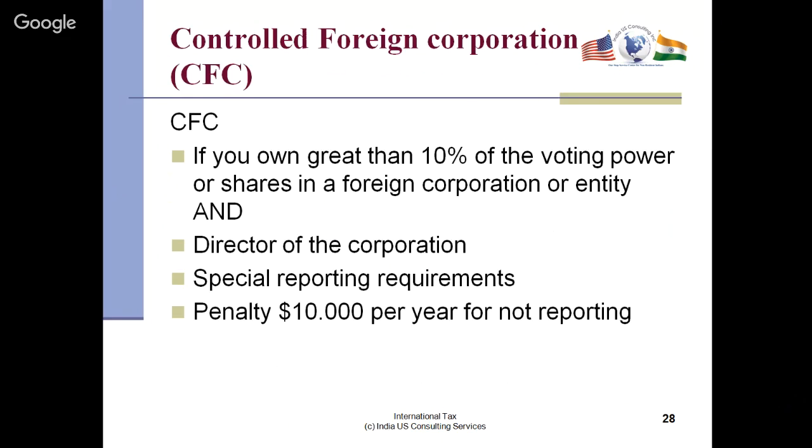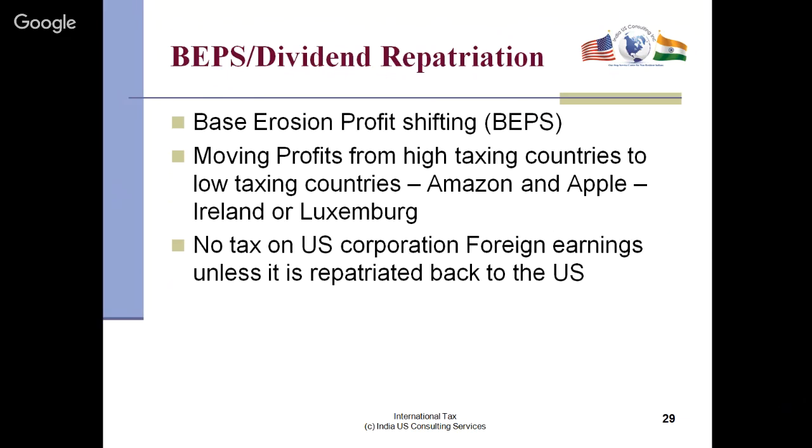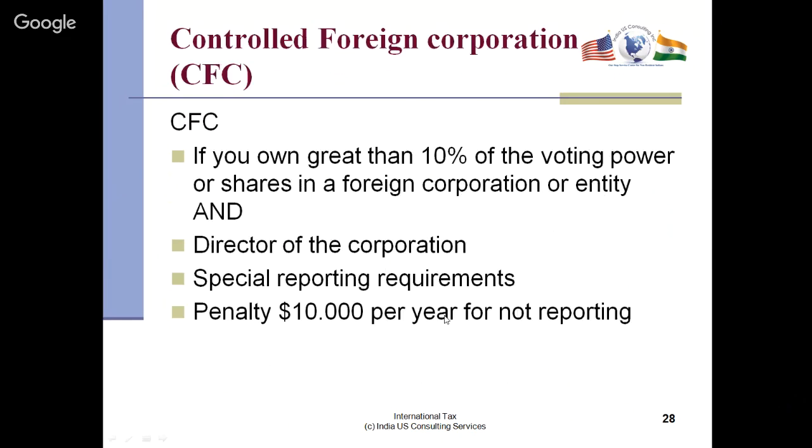So they're getting strict, and if they find it, then you're in real trouble. And I did have a client who had not filed this for 10 years, and it was a $100,000 penalty, but I was able to convince them, and we filed for 10 years in a row. It was very complex, but we got it done. Otherwise, the penalty could have been pretty steep, but we were able to get out of it. But sometimes they're generous, sometimes they're not so generous.